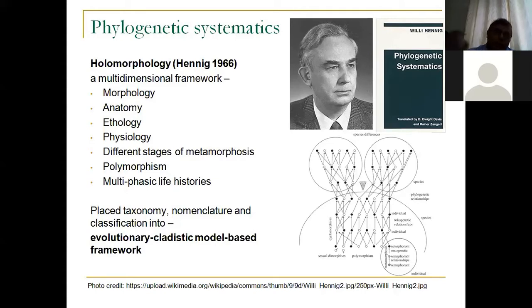The important contribution of phylogenetic systematics was that it placed taxonomy, nomenclature, and classification into an evolutionary, model-based framework.